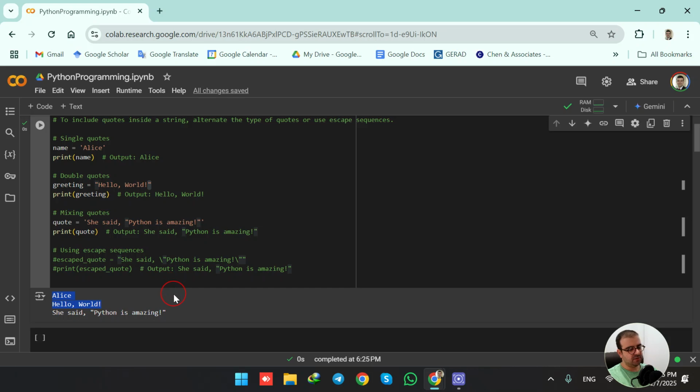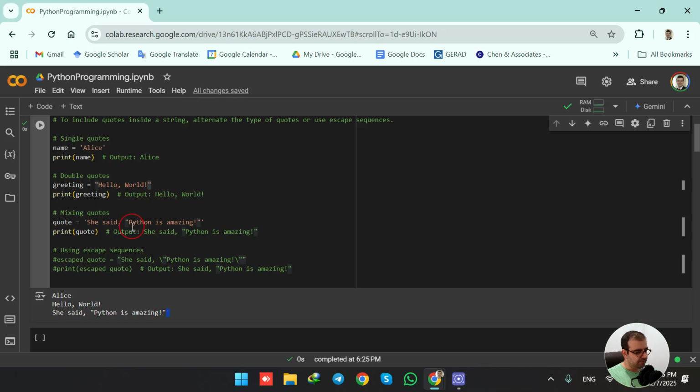And when I mean to include quotes inside a string, I mean this. So we are printing out she said, comma, Python is amazing. So it's like a direct speech. So if we are going to have quotes sign here in a string, so this is our string and we are having the quotes here, okay?